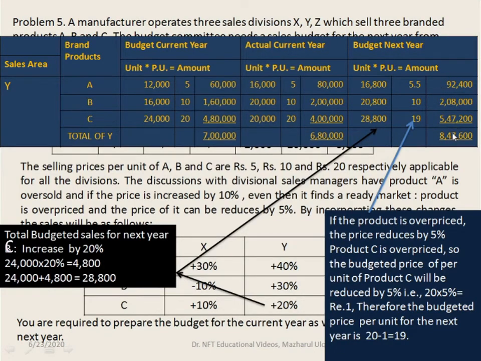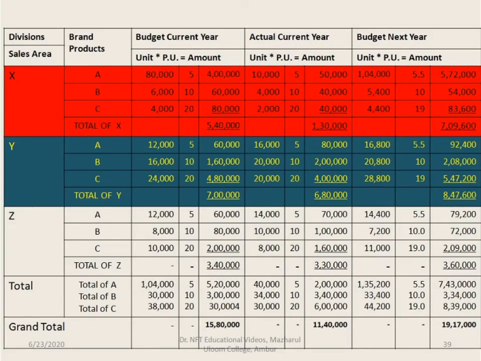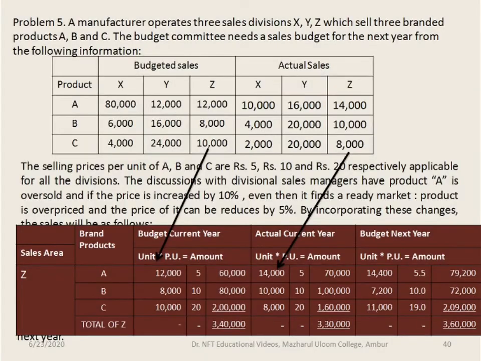If you add these up together, you get the total of budgeted next year for Y. So now we have completed the calculations for the sales area Y. Similarly, we'll compute it for Z as well.